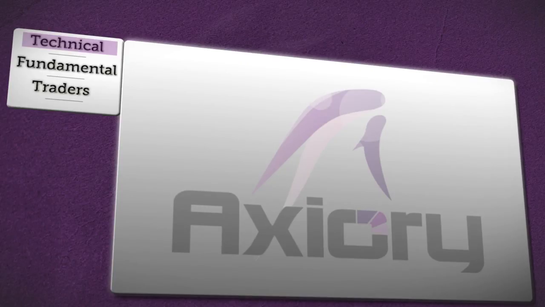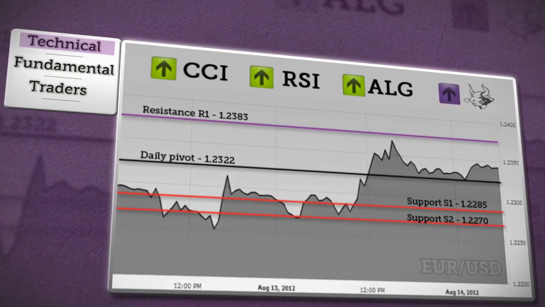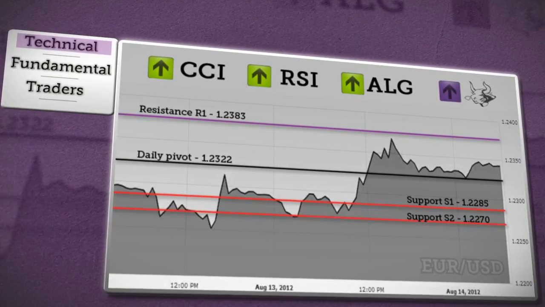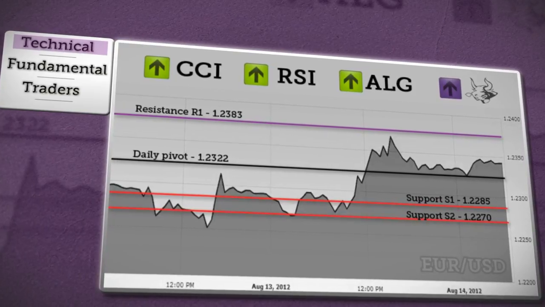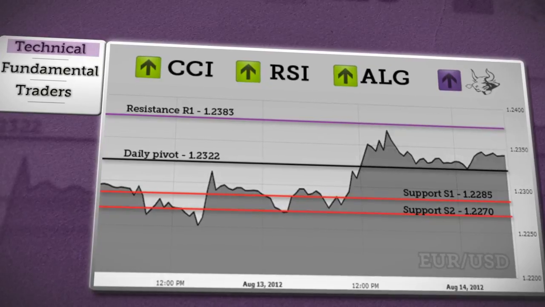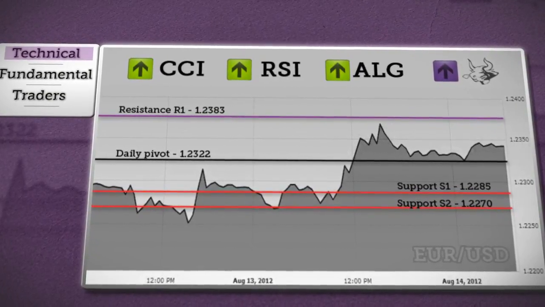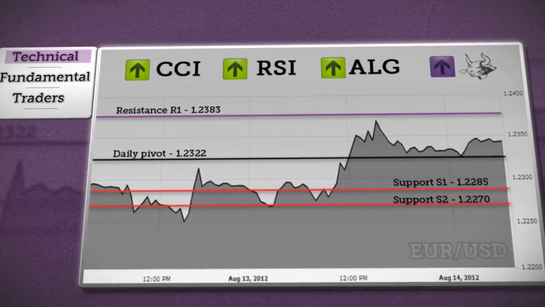We'll begin with the technical analysis. Up first is the euro dollar. As long as price holds above daily pivot, the next target remains at R1. But if price falls below daily pivot, it will retest support S1 and then could focus on S2, where further fall would be limited. Based on the conclusions for each indicator, we're expecting a bullish trend.